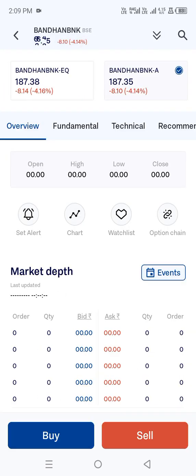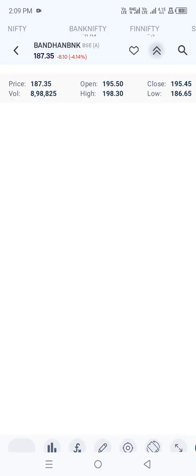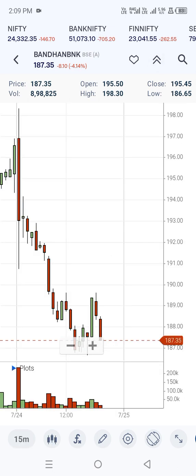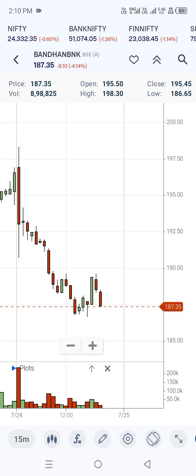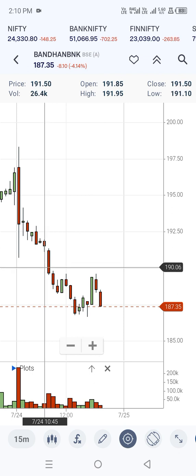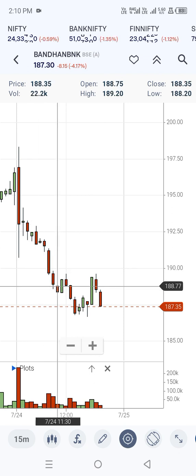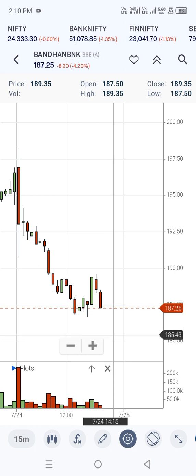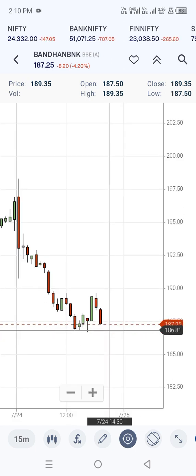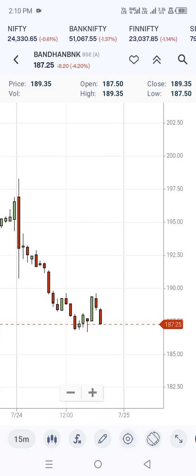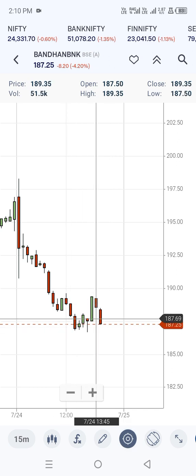So you check over here, 195 it got open, it went high of 198. And as I told before, almost the target hit, 190 hit. After that they went to profit booking again till 180. It is going to look bearish and it is moving towards the target, and after profit booking finished, they are cutting the low.